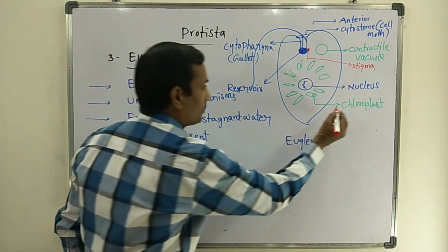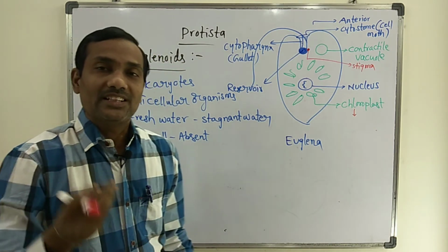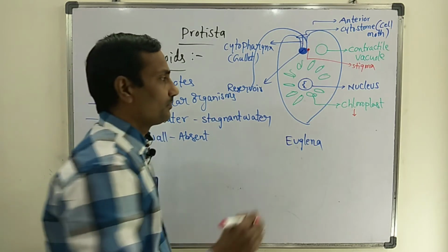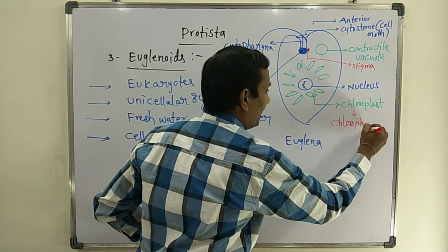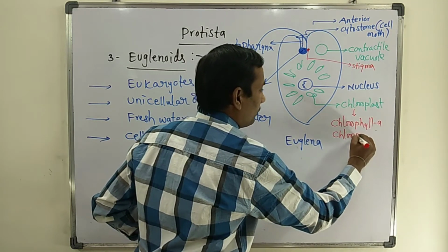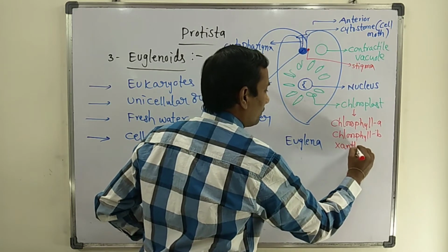Here, the chloroplasts consist of various pigments. They are equal to those of higher plants. What do the chloroplasts consist of? Chlorophyll A pigment is found, as well as chlorophyll B, and xanthophyll.